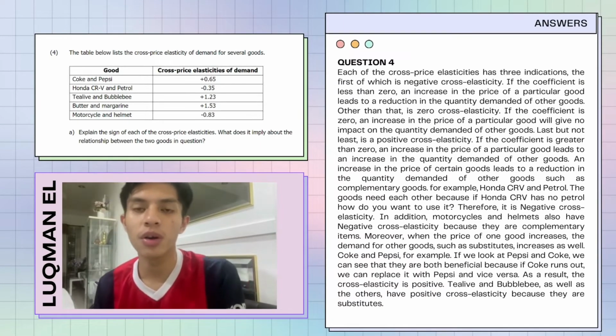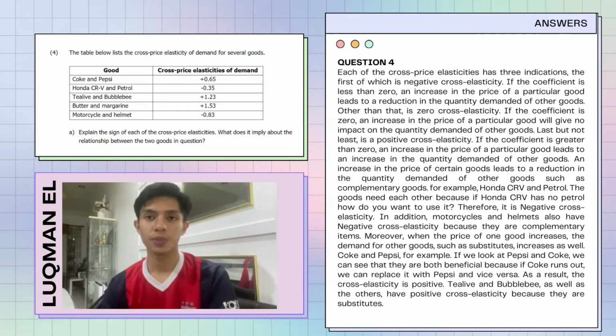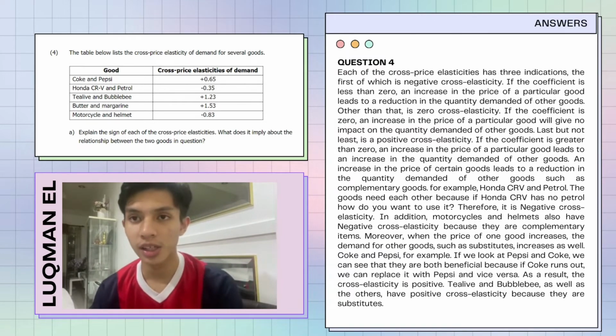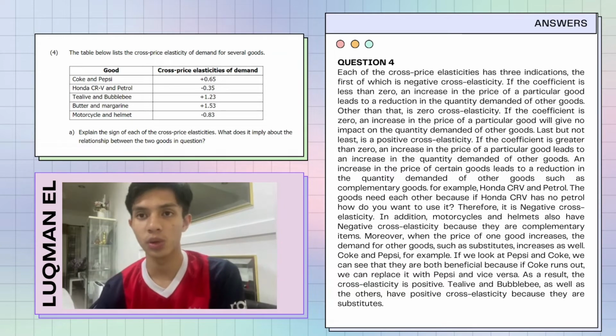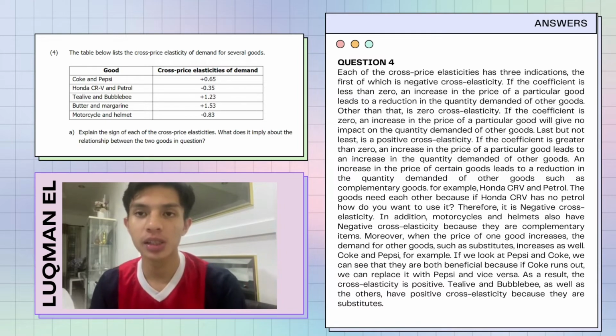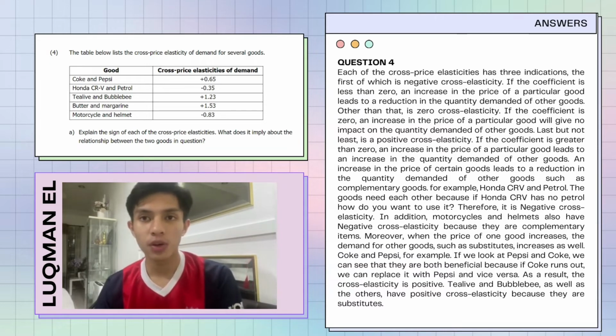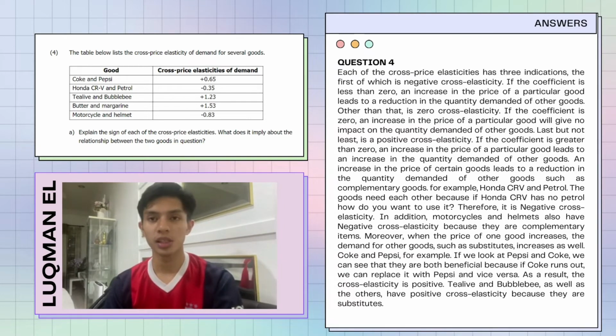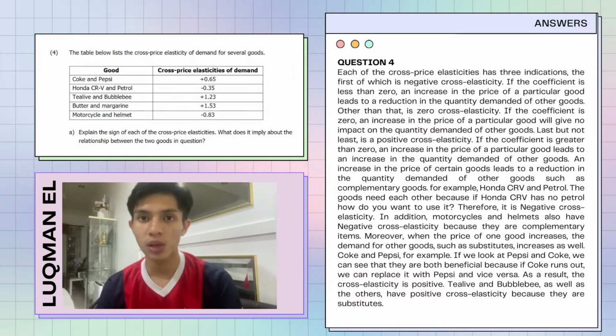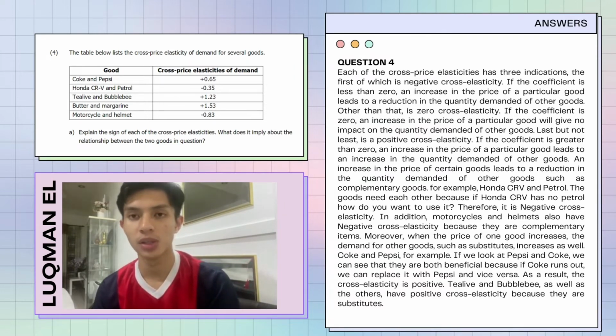For question number 4, explain the sign of each of the cross price elasticities. What does it imply about the relationship between the two goods in question? Each of the cross price elasticities has 3 indications, the first of which is negative cross elasticity. If the coefficient is less than 0, an increase in the price of a particular good leads to a reduction in the quantity demanded of other goods. Other than that is zero cross elasticity. If the coefficient is 0, an increase in the price of a particular good will have no impact on the quantity demanded of other goods.